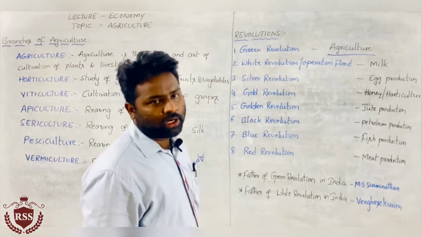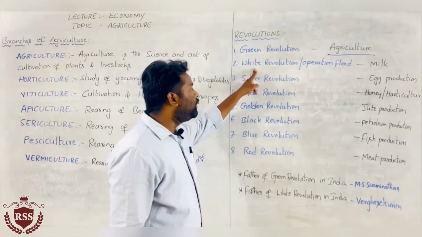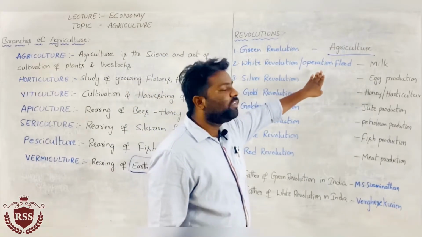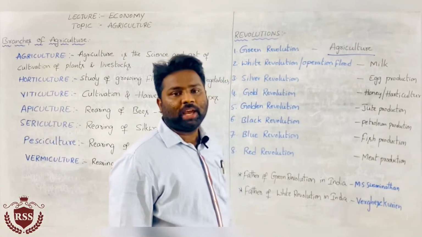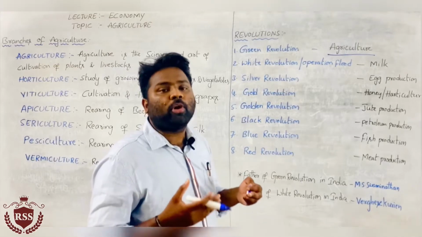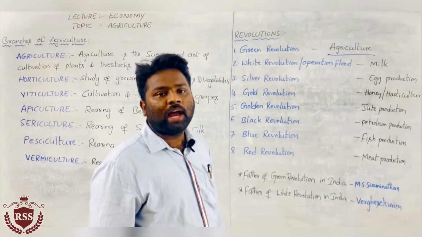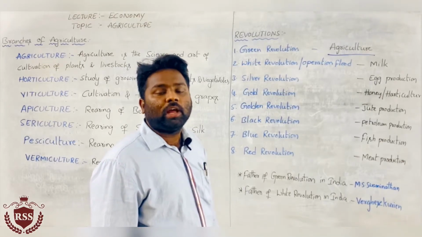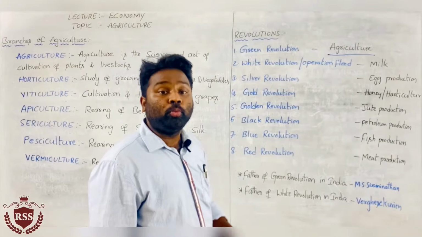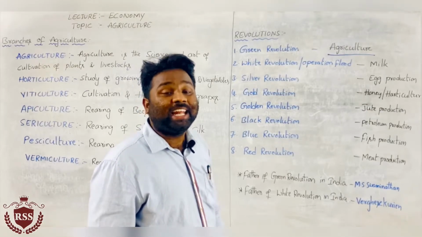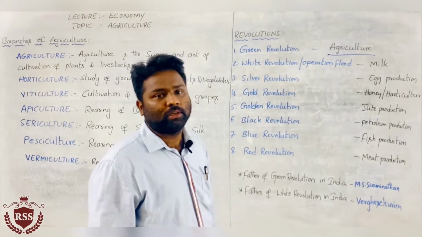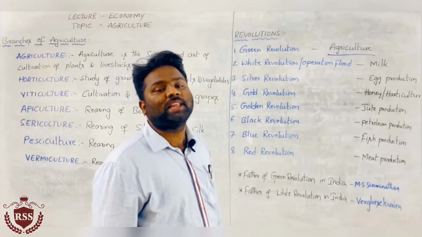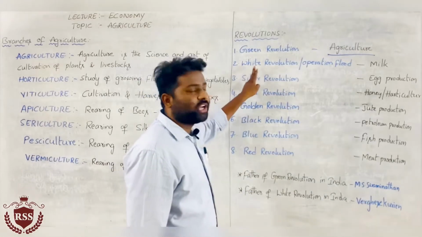Most important one. And the white revolution, also called Operation Flood. This took place to increase the production of milk in the economy, for the livelihood of human beings. Increasing the production of milk is nothing but the white revolution.